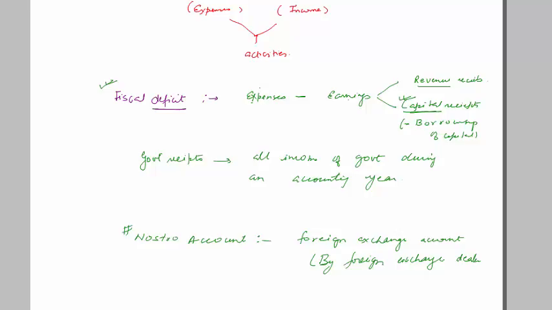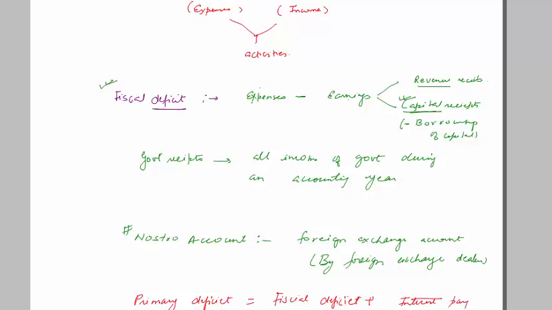Okay. So now there is another important term which is called primary deficit. Now again, primary deficit is nothing but fiscal deficit plus interest payments.